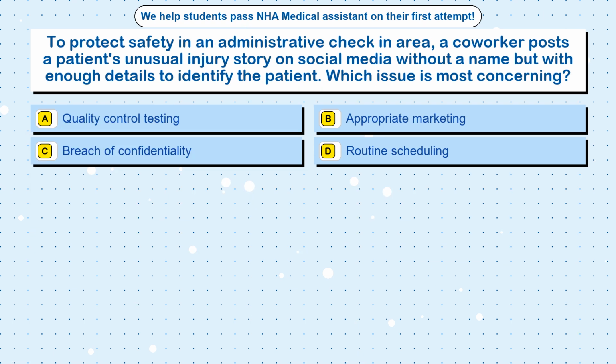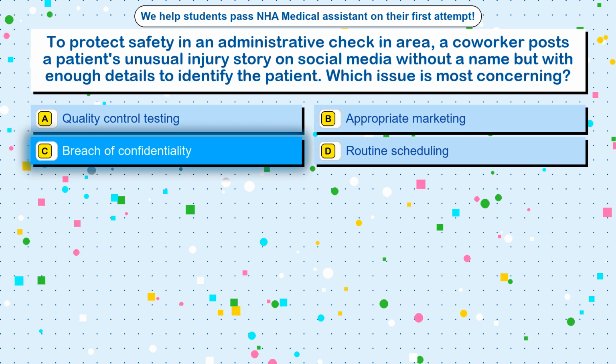Question 45. To protect safety in an administrative check-in area, a coworker posts a patient's unusual injury story on social media without a name but with enough details to identify the patient. Which issue is most concerning? Option A, quality control testing. Option B, appropriate marketing. Option C, breach of confidentiality. Option D, routine scheduling. The correct answer is option C, breach of confidentiality.